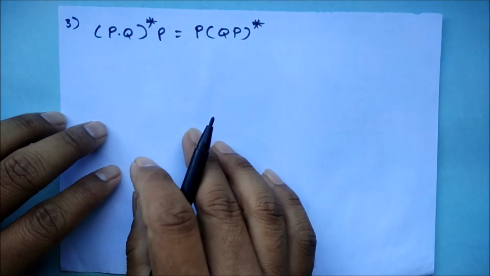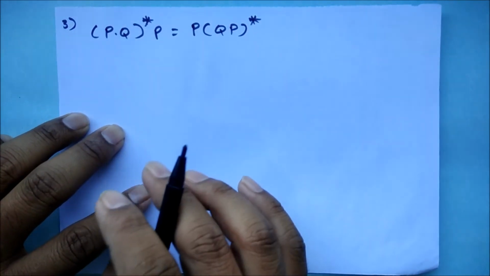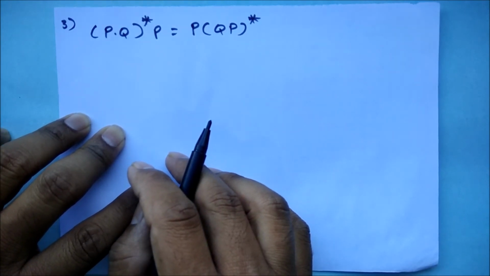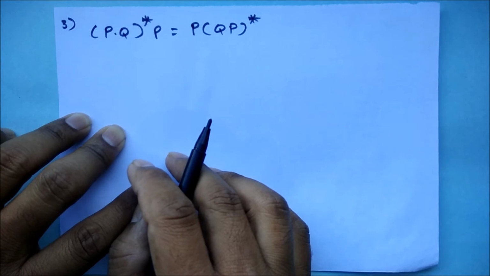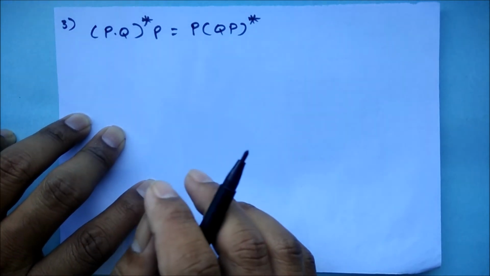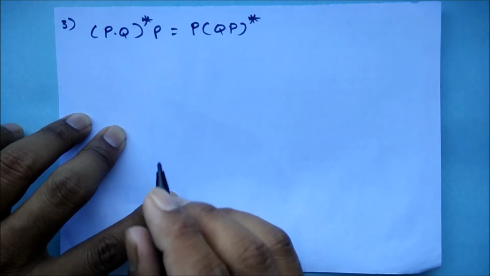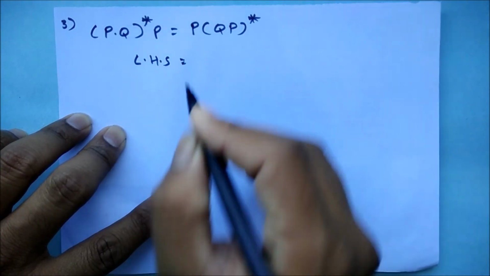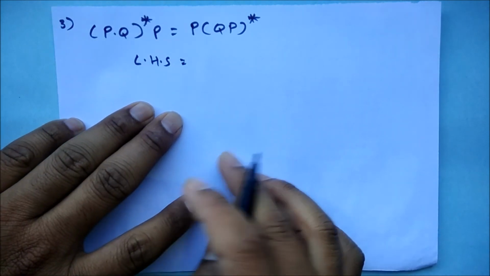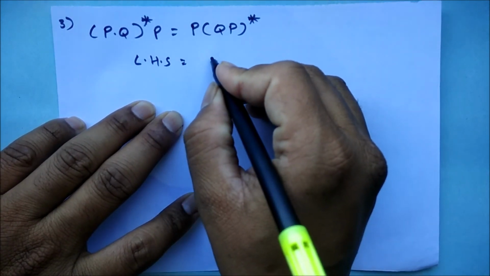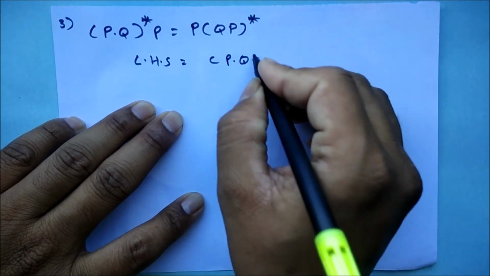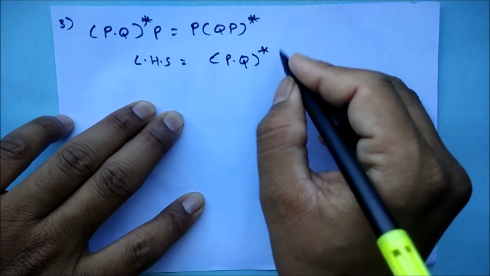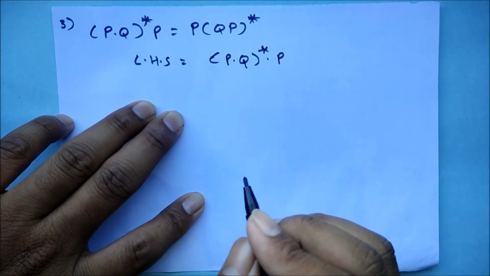So let's move with the next question, and the question is in front of you. That is one of the laws of closure, right? So just now what did we say? Let's try to prove. So again, let's consider the LHS part here, and the LHS part is nothing but P dot Q bracket star into P, right?